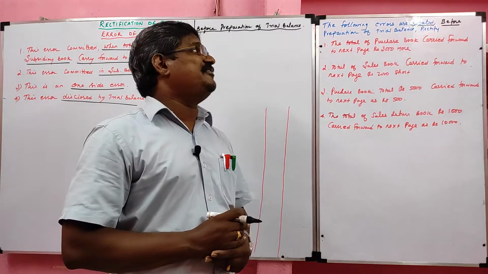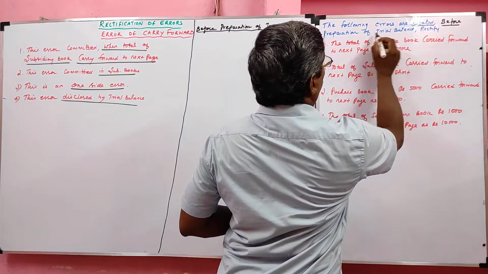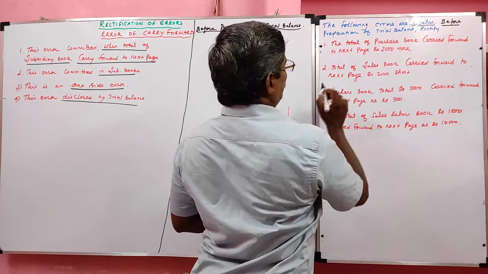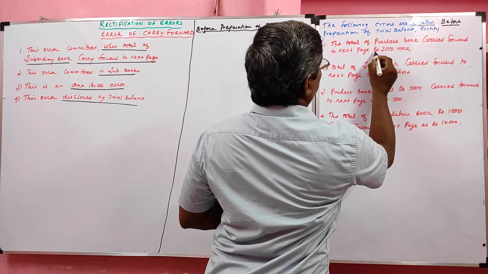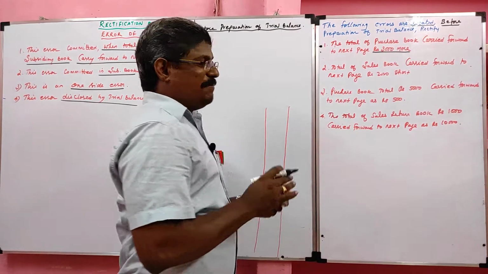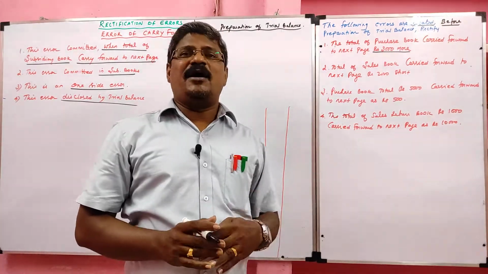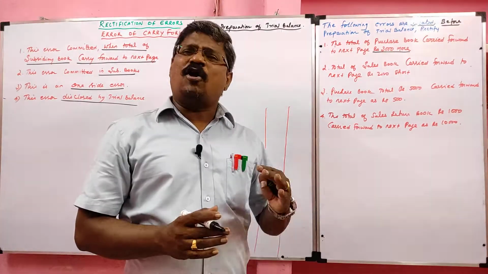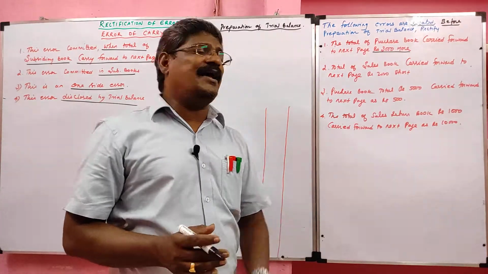Now I am going to rectify these errors. The following errors are located before preparation of trial balance. Rectify them. The total of purchase book carried forward to next page is 3,000 rupees more. More means what? Excess. Normal balance of purchase account is debit. If it shows excess, it will go to the credit side.